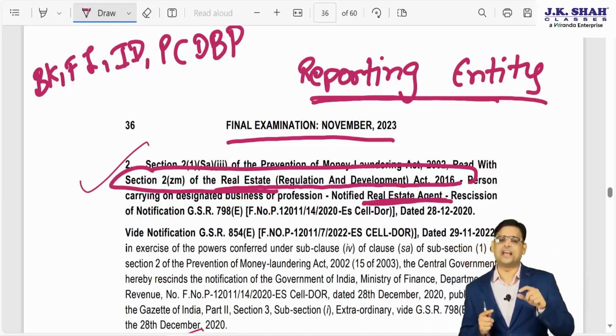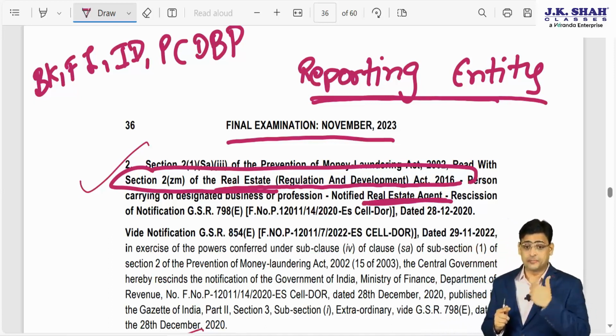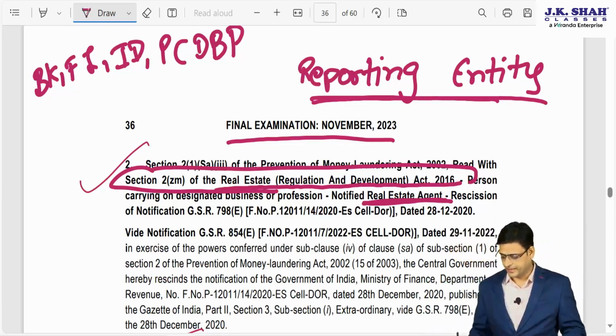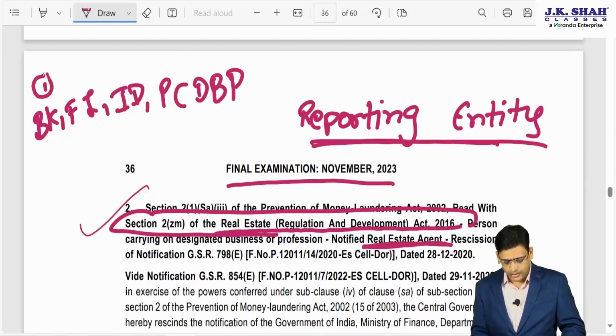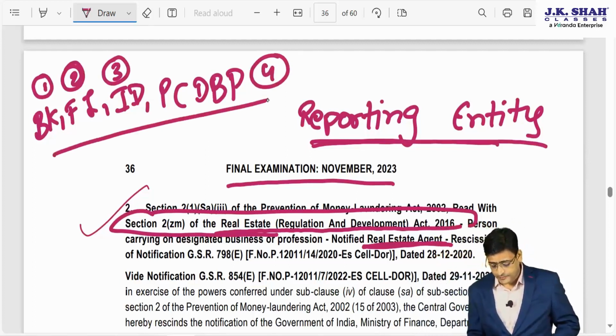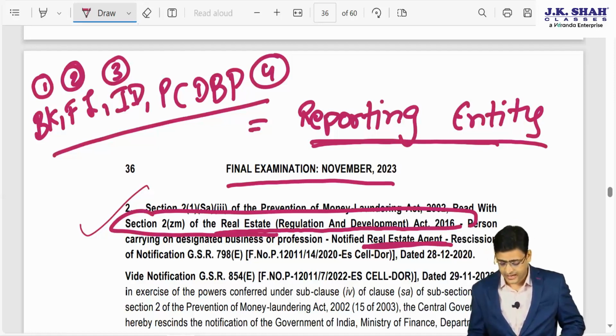So that is why they have to report it, and since they report it to the authority, these 4 people are called reporting entities. We already know what is a bank, what is a financial institution, what is an intermediary, and what is a person carrying on designated business or profession. These 4 people are the reporting entity.